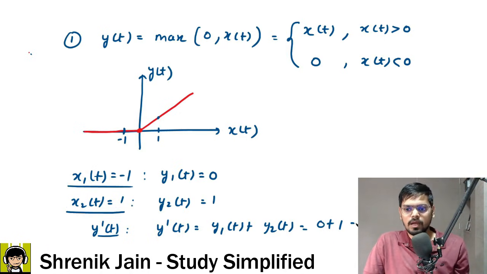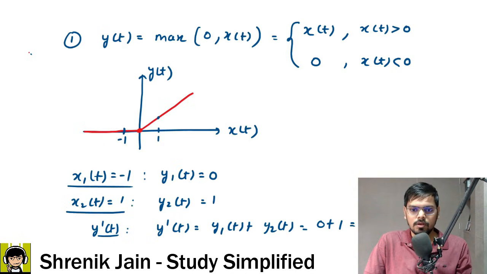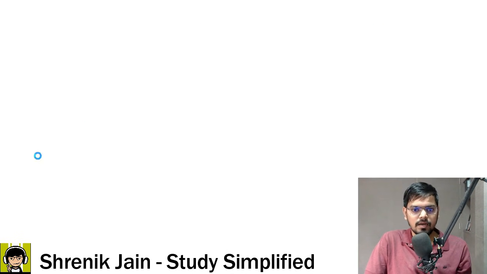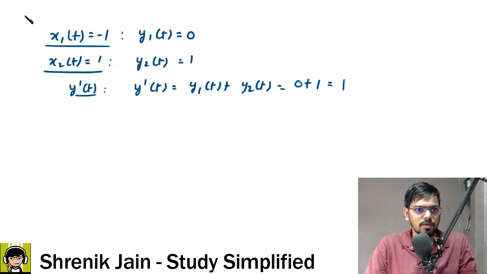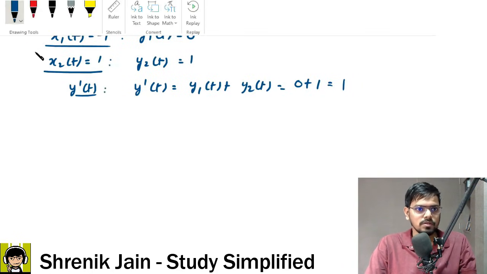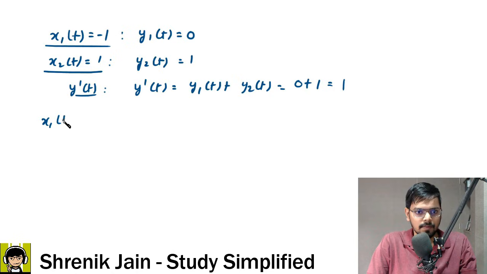So let me copy this to the next slide, and let me ask you guys, if my input is x1 of t plus x2 of t, what do you feel? What is the output? Tell me in the comment section. x1 of t plus x2 of t.